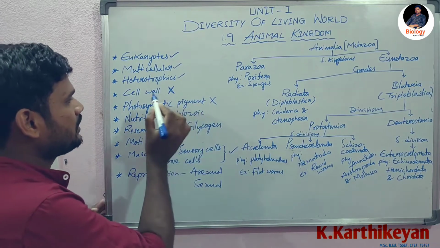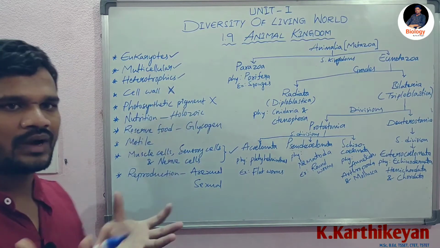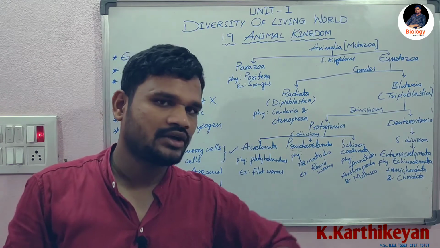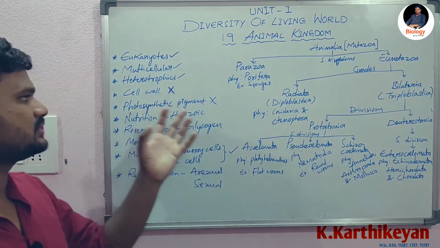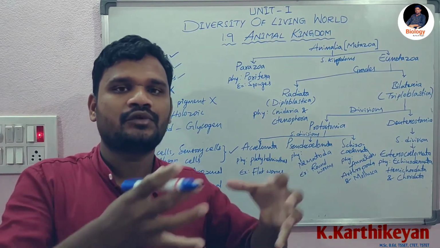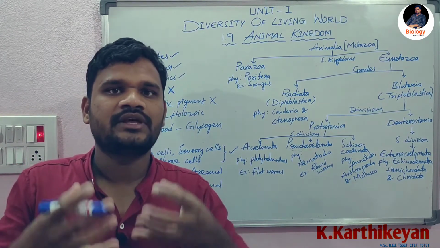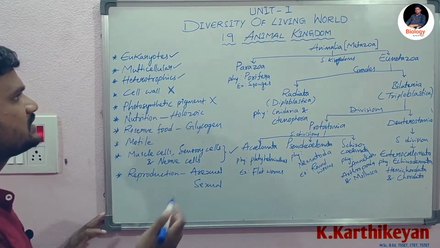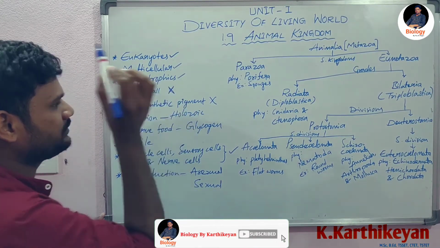Next, all animal kingdom organisms have no photosynthetic pigment. Why? Because they are heterotrophic in nature, that is, they depend on other organisms for their food material. So there is no need for photosynthetic pigment. Photosynthetic pigment is useful to perform the photosynthesis process, by which they can develop their food. There is no need for the photosynthetic process. That's the reason animal kingdom organisms have no photosynthetic pigment.